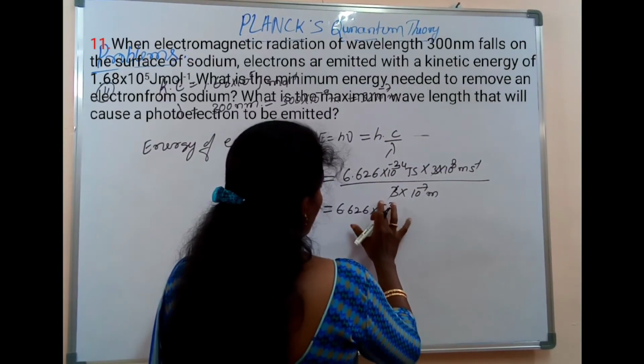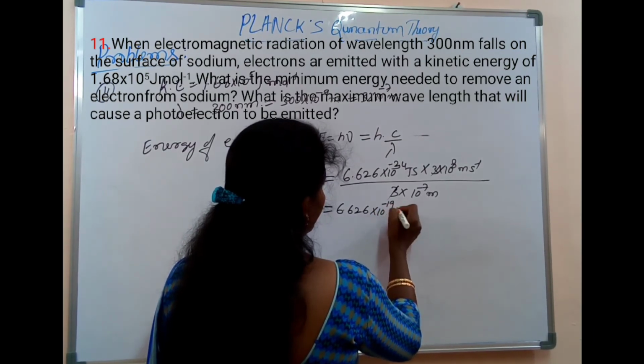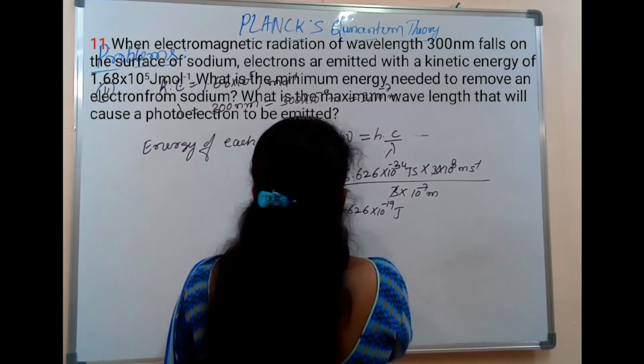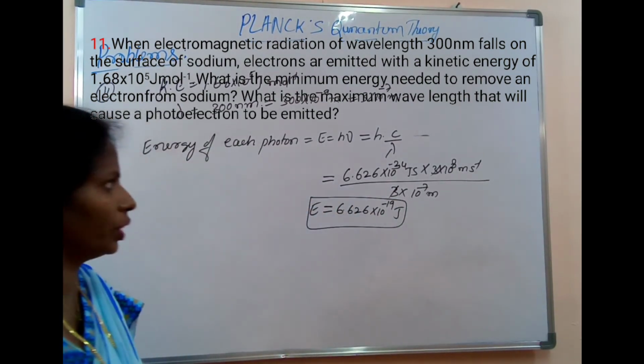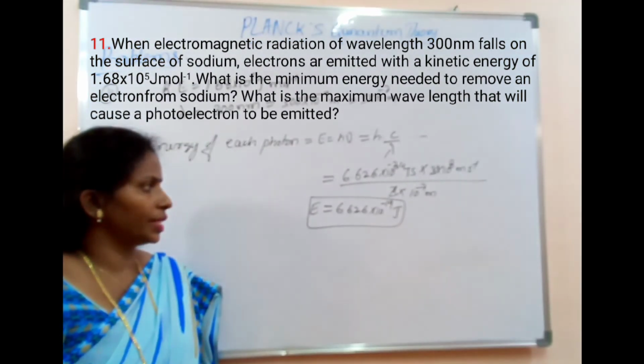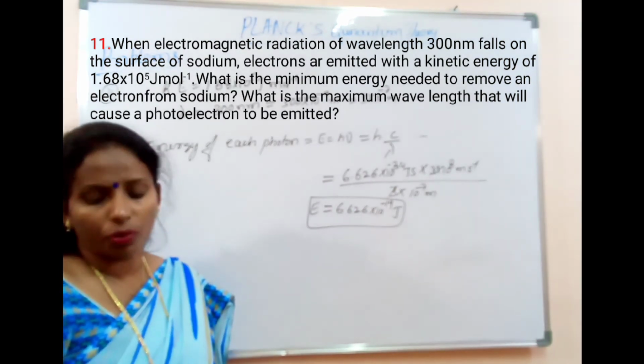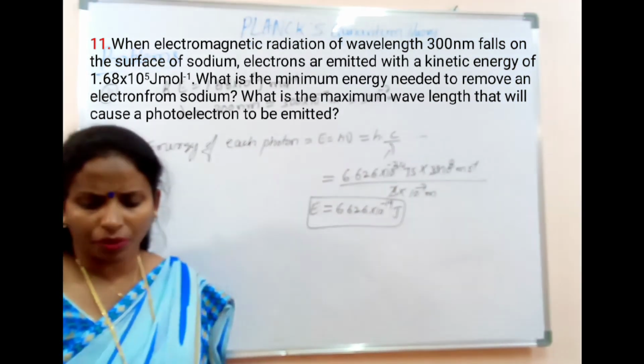We get 6.626 into 10 to the power of minus 19 joule. Energy of each photon is 6.626 into 10 to the power of minus 19 joule.